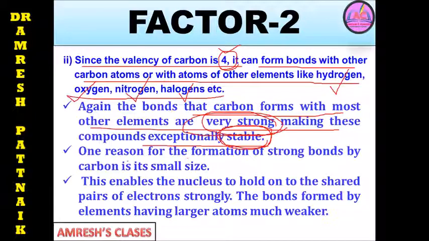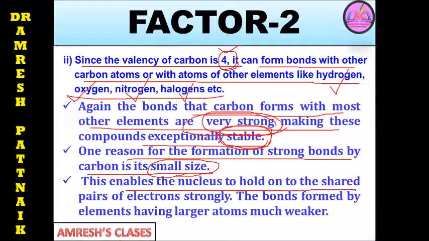Okay. One reason for the formation of strong bonds by carbon is its small size, because कार्बन का जो साइज होता है वो स्मॉल साइज का है, इसीलिए जो फॉर्मेशन होता है स्टेबल होता है, इसका स्ट्रॉन्ग कंपाउंड बॉन्ड्स को फॉर्म कर सकते हैं. This enables the nucleus to hold onto the shared pair of electrons strongly. So the bonds formed by elements having larger atoms are much weaker. If the larger atoms are there, the bonds are much weaker. If the smaller atoms are there, the bonds are much stronger, and the compounds are exceptionally stable, right?